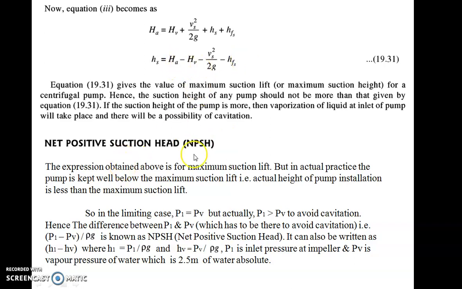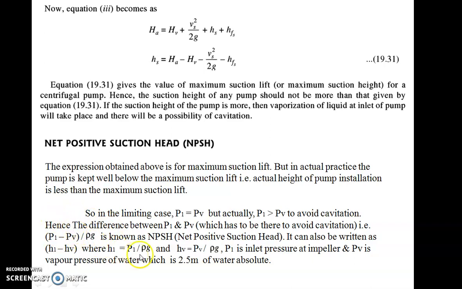The expression obtained above is for maximum suction lift, but in actual practice the pump is kept well below the maximum suction lift. That is, the actual height of pump installation is less than the maximum suction lift to avoid cavitation. Hence in the limiting case P1 was equal to PV, but actually P1 is greater than PV to avoid cavitation. The difference P1 minus PV by rho g is known as NPSH. NPSH is net positive suction head, which is always positive because PV by rho g is the minimum condition and P1 is always greater than PV to avoid cavitation.